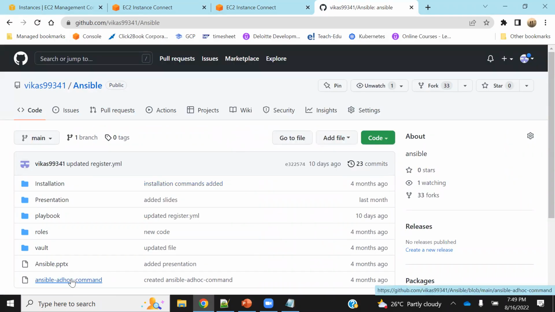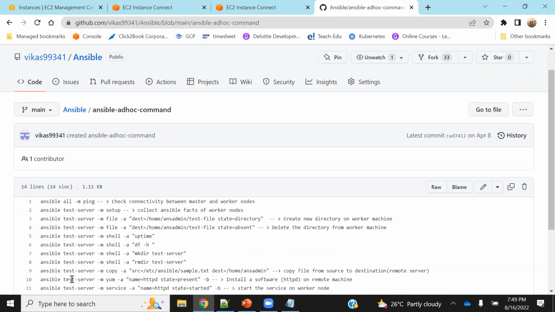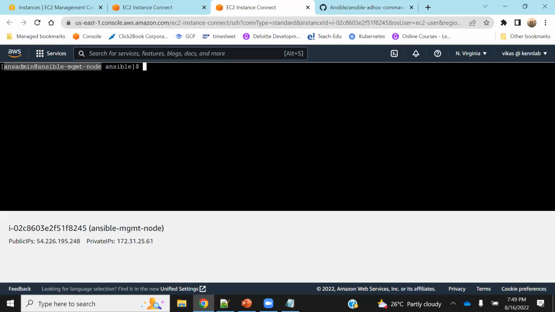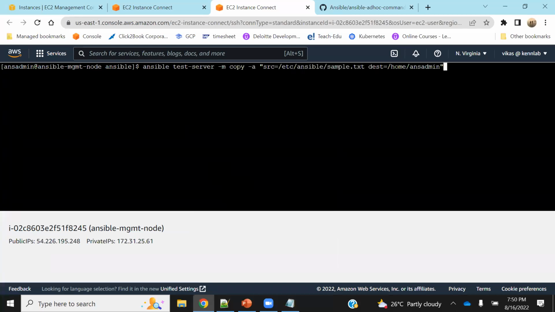So there are some ad hoc commands. Why ad hoc commands? Because they are one-time usage. Okay, now how do I read this?